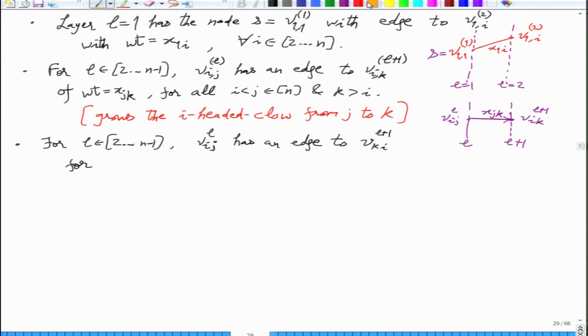Now I has gone, so if you look at the subscript, I has gone to the second coordinate. So what this is meant to signify is that in the I headed claw, we were at J, we go back to I, and then we create a new head called K. So this is the transition point from the current claw to the next claw. So this is the place where we should introduce a minus sign. Every claw development introduces a minus sign.